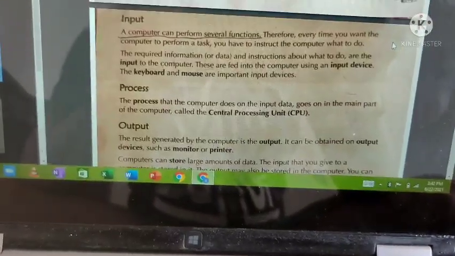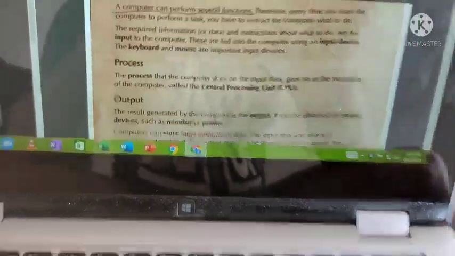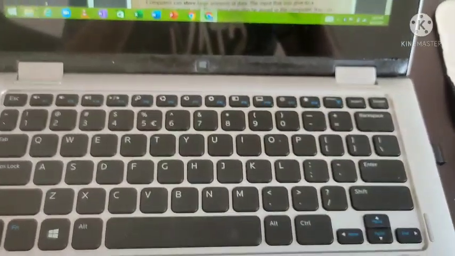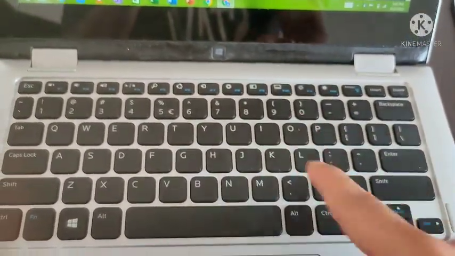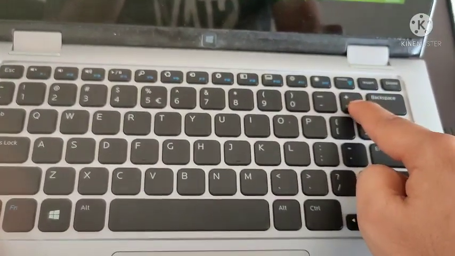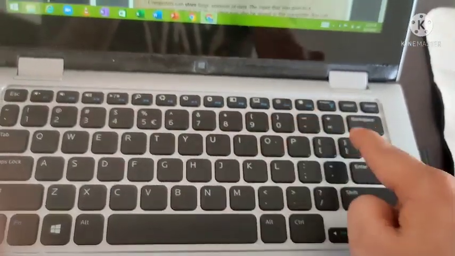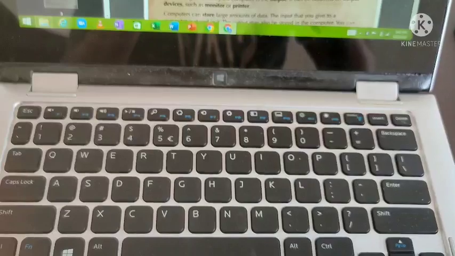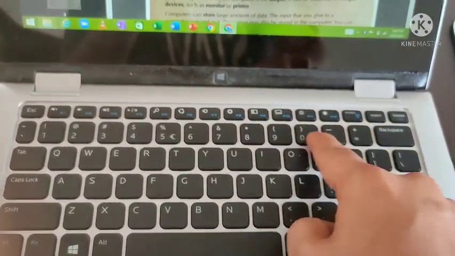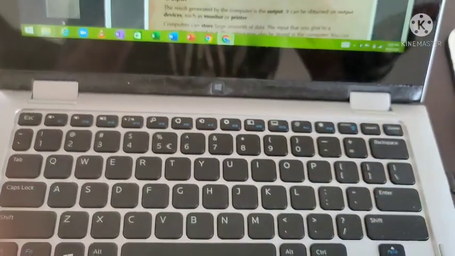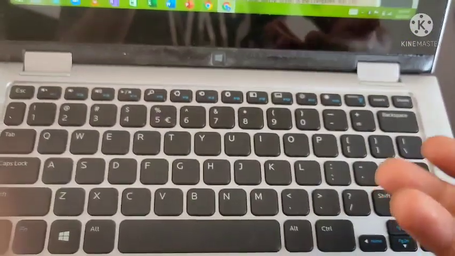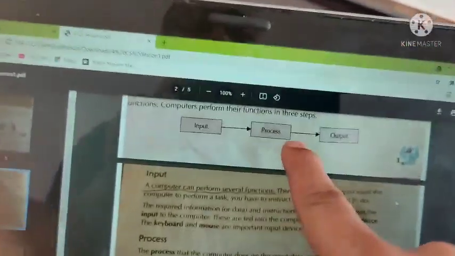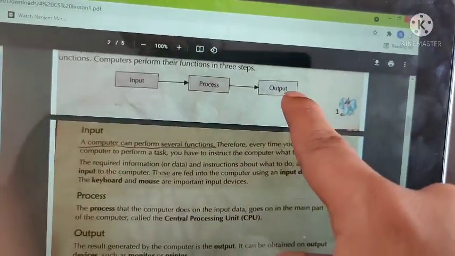For example, if you want this computer to do some addition calculation, what input should you give? You should give numbers and you should give the plus symbol. Only then it will do the addition calculation for you. These numbers, plus symbols and equal symbol, who is giving them? We are giving them. So we are giving input to the computer. According to our input, it is doing some process and giving out the output.